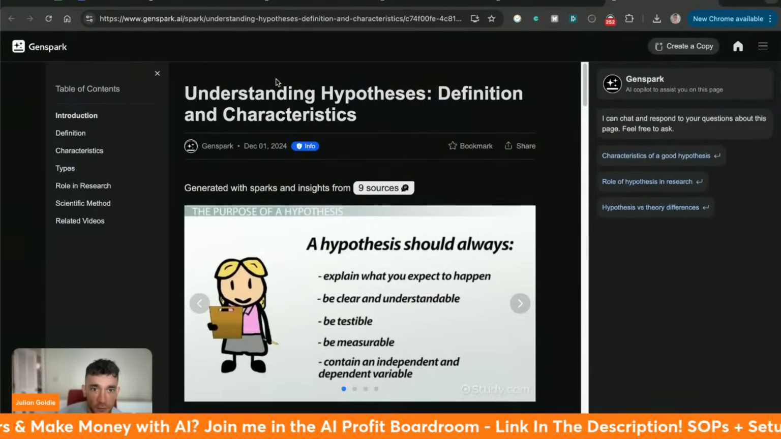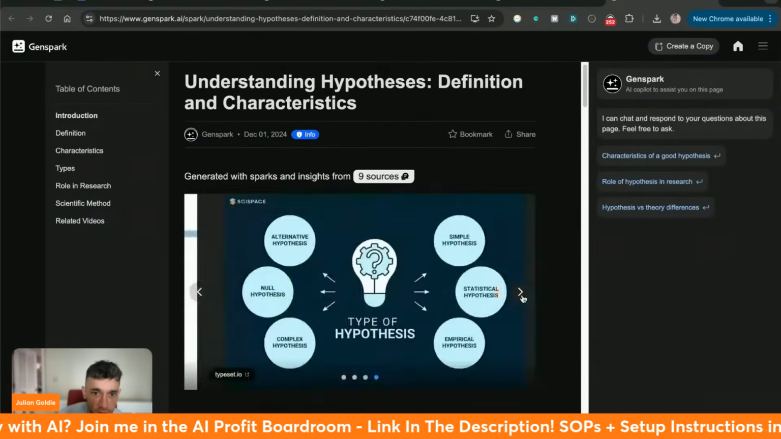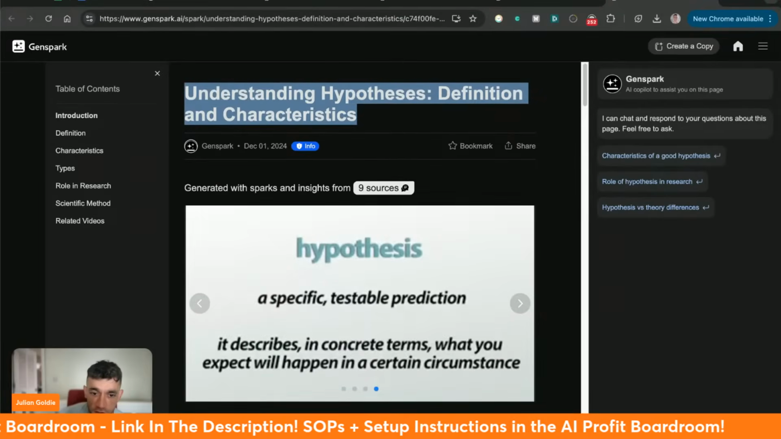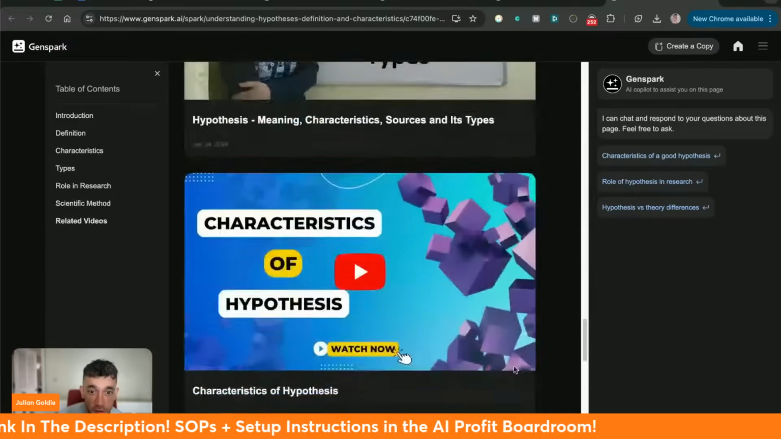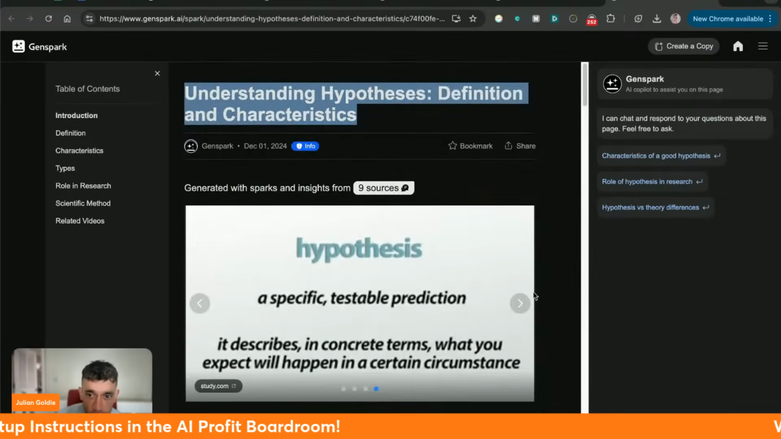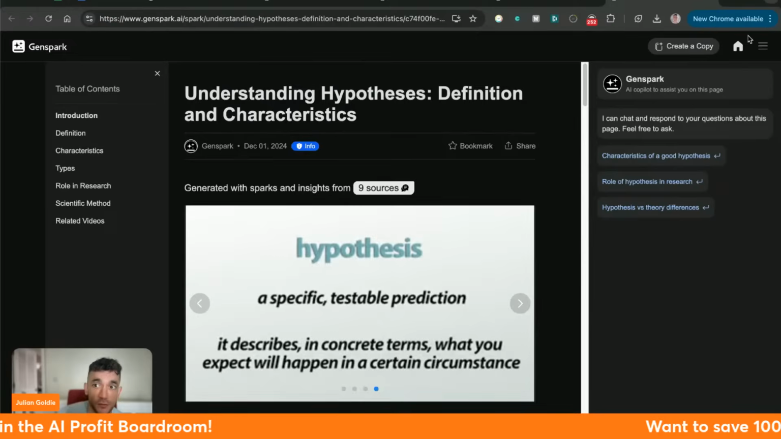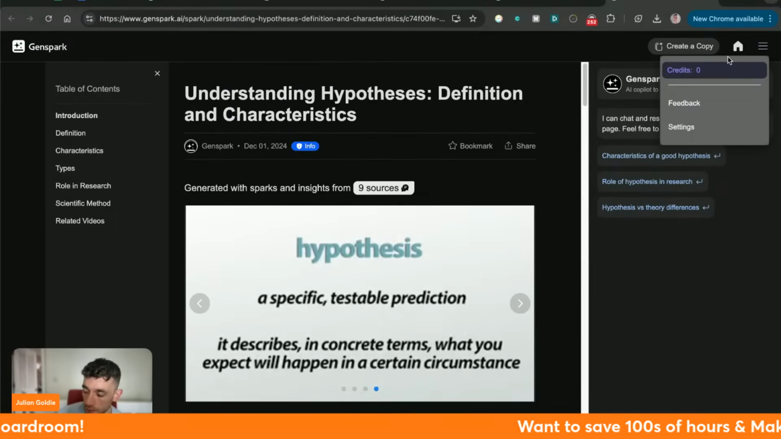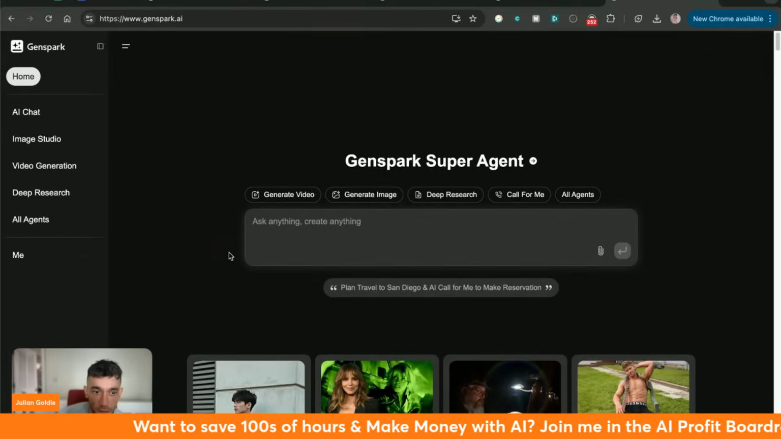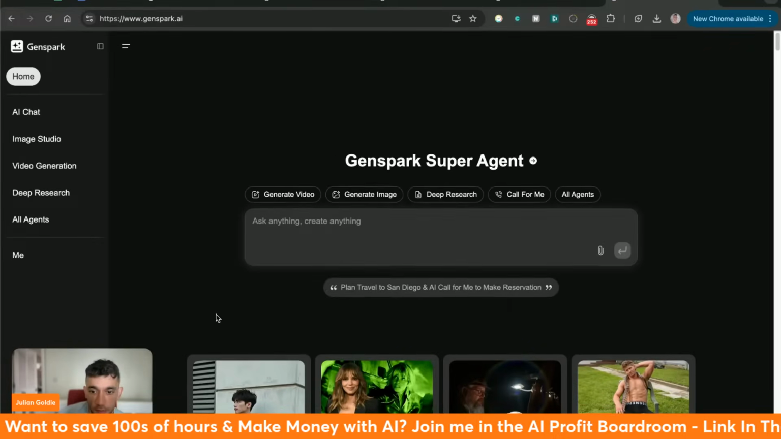And here's an example. Someone's created a presentation on hypotheses. You can ask in the chat anything about the page. He's done a deep research report. Seems to have created some nice images as well directly in here. And this is just a whole different level of stuff you can create here. The other interesting thing is you can create a copy of someone's project. So you can copy what other people have done.